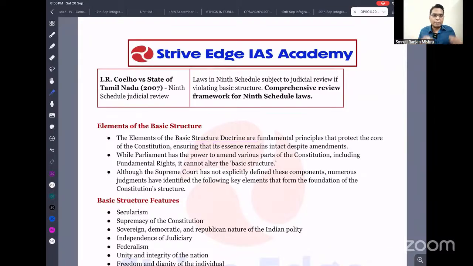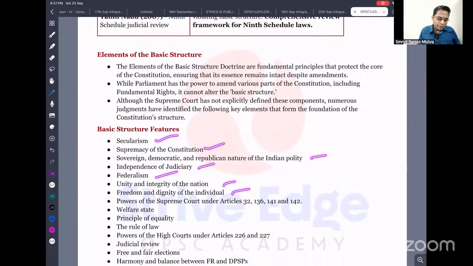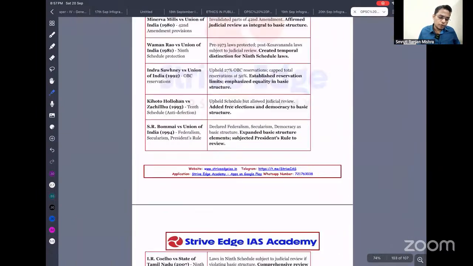If we amend and destroy it, our Constitution will be destroyed, so we need to protect it. The basic structure includes secularism, supremacy of the Constitution, sovereignty, democracy, independent judiciary, federalism, unity and integrity of the nation, freedom, dignity, welfare state, principle of equality and rule of law. These are some of the basic structure of the Constitution.